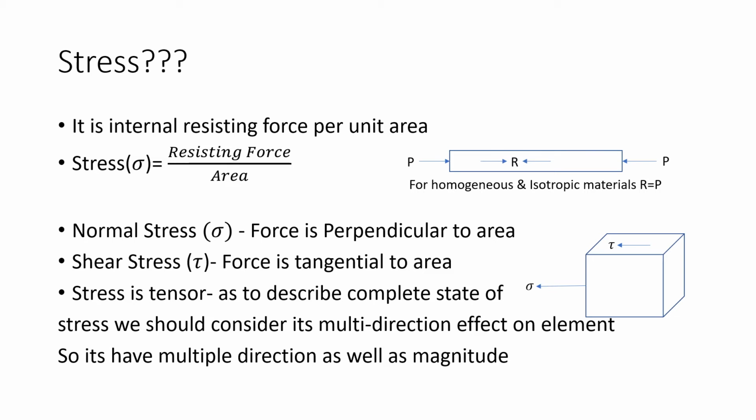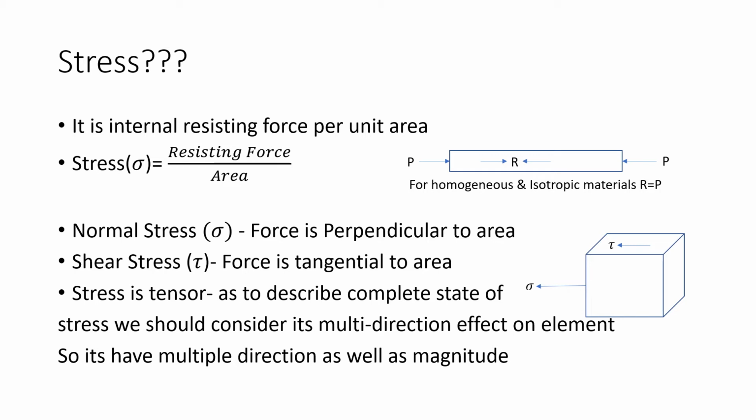Now see in the figure, there are forces P applied on the member, compressive in nature, which produce internal resistance in that member. That internal resistive force divided by cross-sectional area gives the stress. For homogeneous and isotropic material, R is equal to P, meaning the internal resistance generated is equal to the external force.